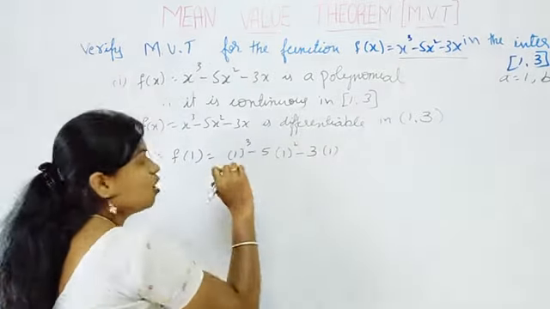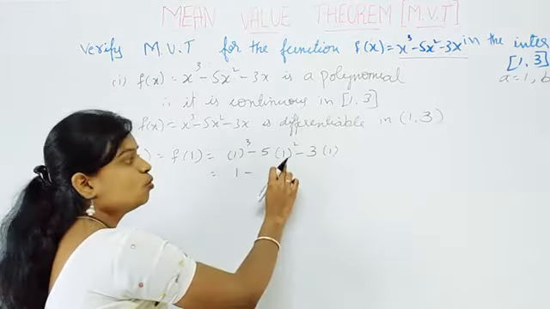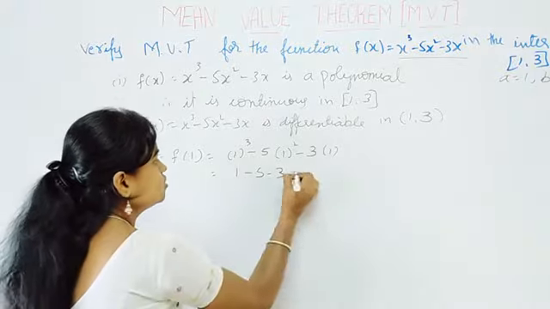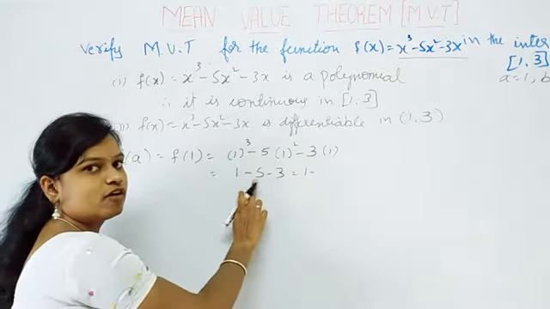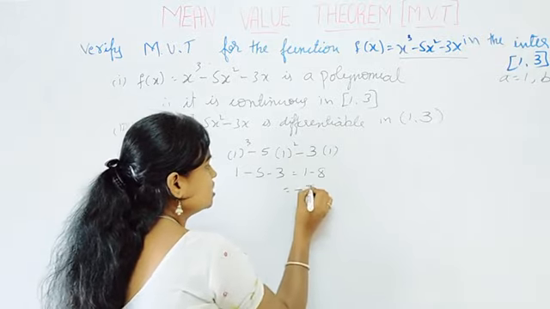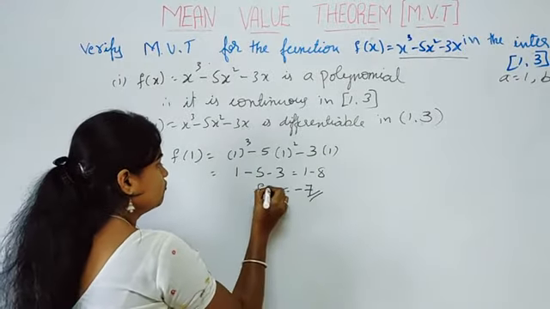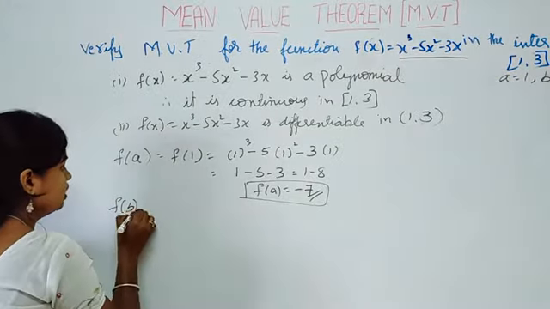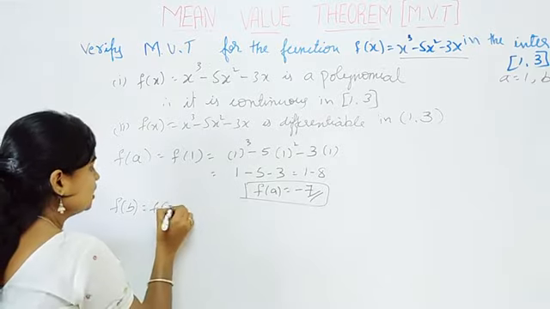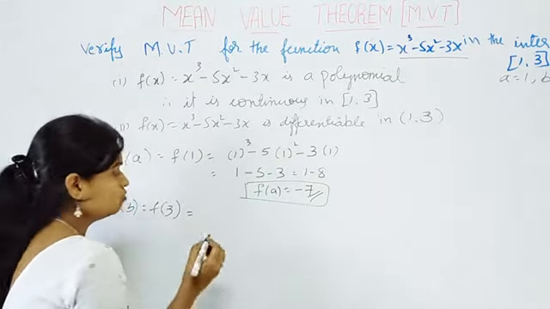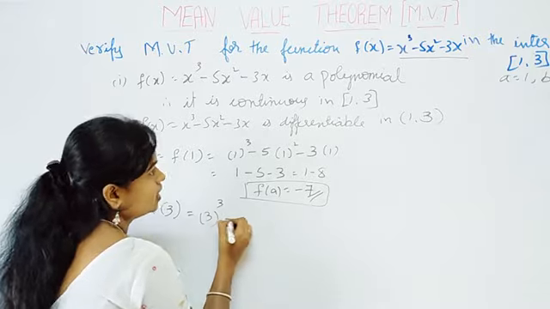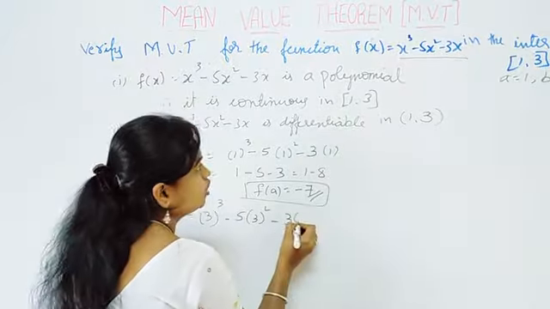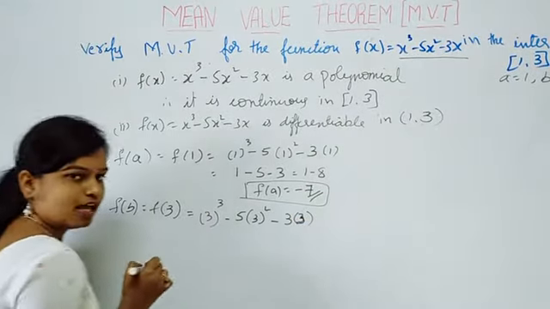Okay, simplify this one. 1 cube is 1 minus 1 square is 1, 5 ones are 5 minus 3 ones are 3. So 1 minus 5 minus 3 is minus 8. So it is minus 7. So f of a is equal to what? Minus 7. Similarly, find f of b. So what is f of b? b is 3. So is equal to x cube means 3 cube minus 5 into x square means 3 square minus 3 into x means 3. Okay, simplify this one.